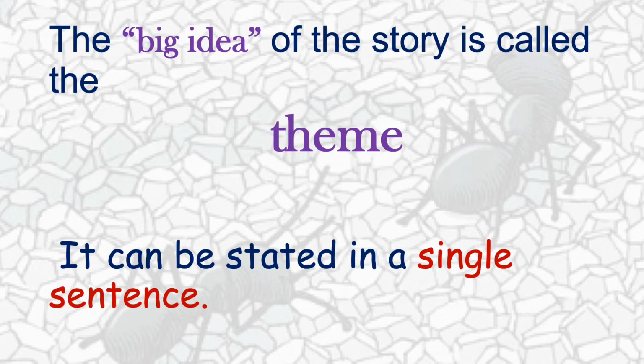Now, the second element that we will learn about is the theme, okay? The theme is the big idea. It is the main idea of the story. It is the lesson that we learn from the story, okay? So this story has a theme, and we will learn it when we read the story. There is a lesson, and we will learn this lesson after finishing the story about the two bad ants.